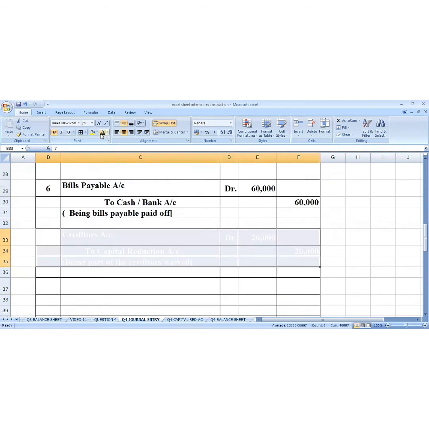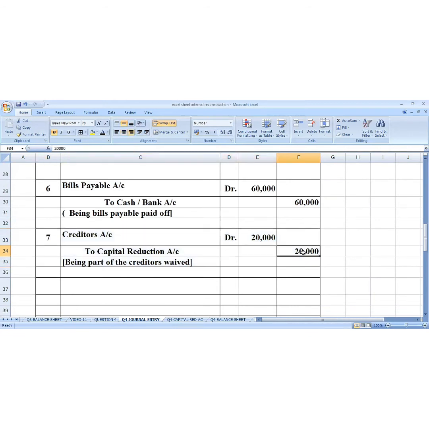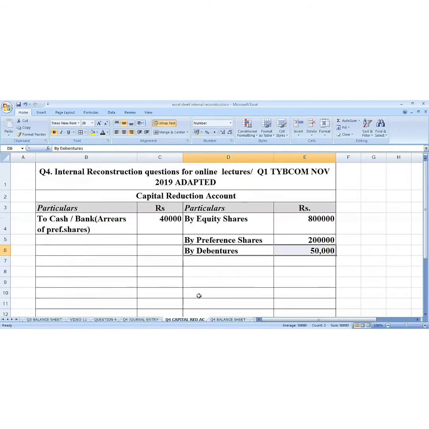it is waived off. And therefore capital reduction account will come into the picture because whenever the creditor is reduced, it is a gain to the organization. Therefore capital reduction account will be credited. For capital reduction account, you have to remember the rule. Capital reduction account is a nominal account. Debit all the expenses and losses and credit all the income and gain. So this is a gain, so we are going to credit. So here we write in the capital reduction account, on the credit side, 20,000.